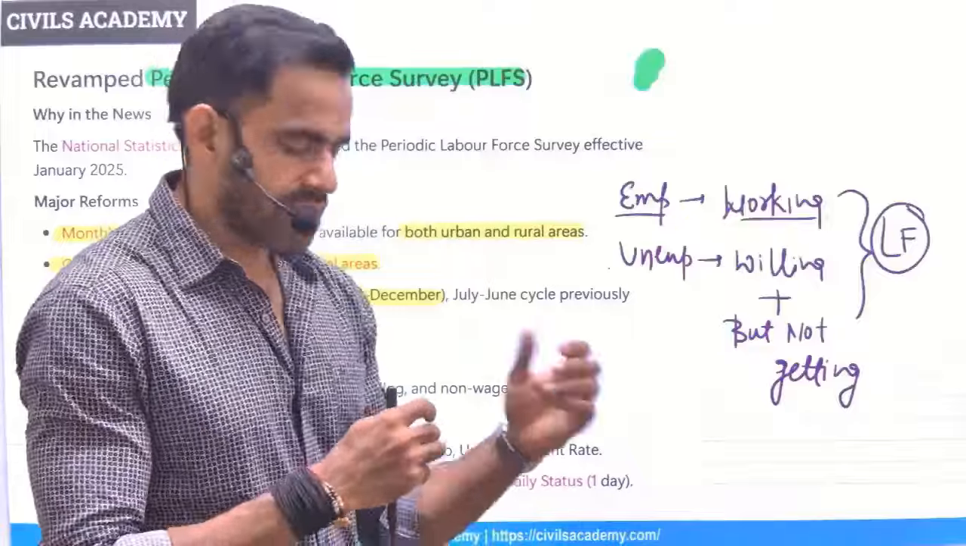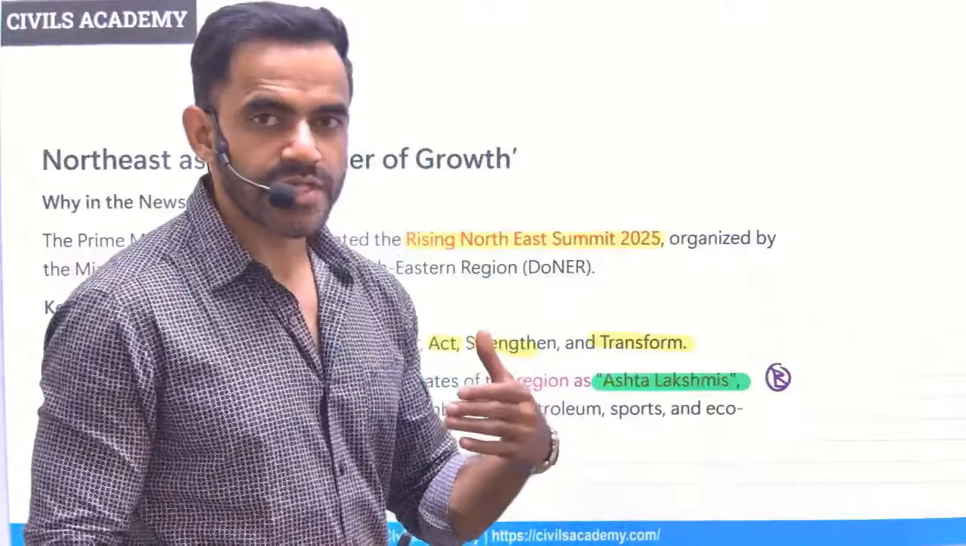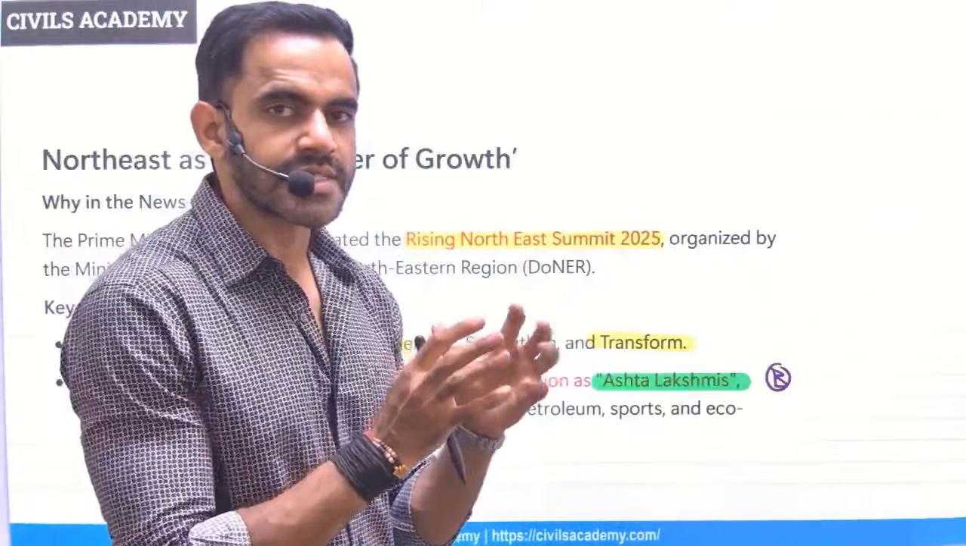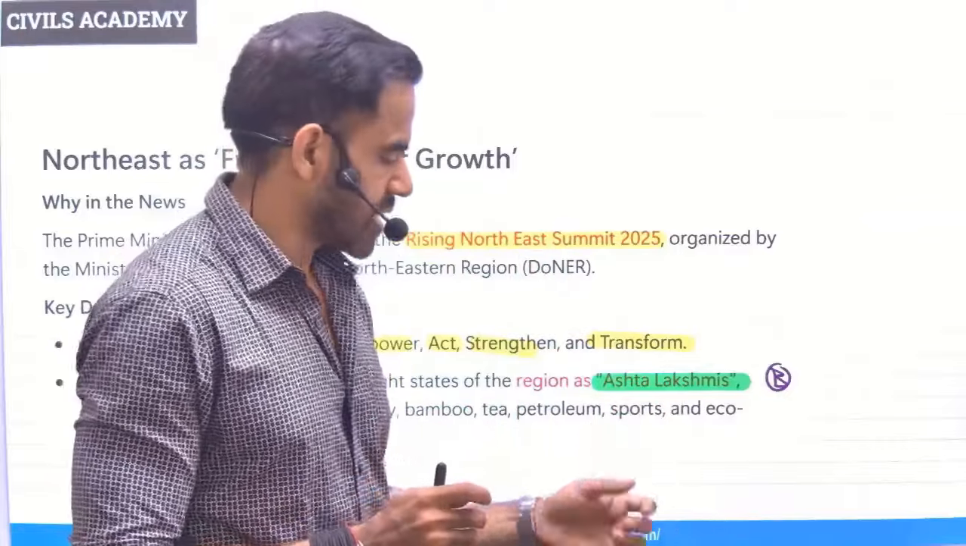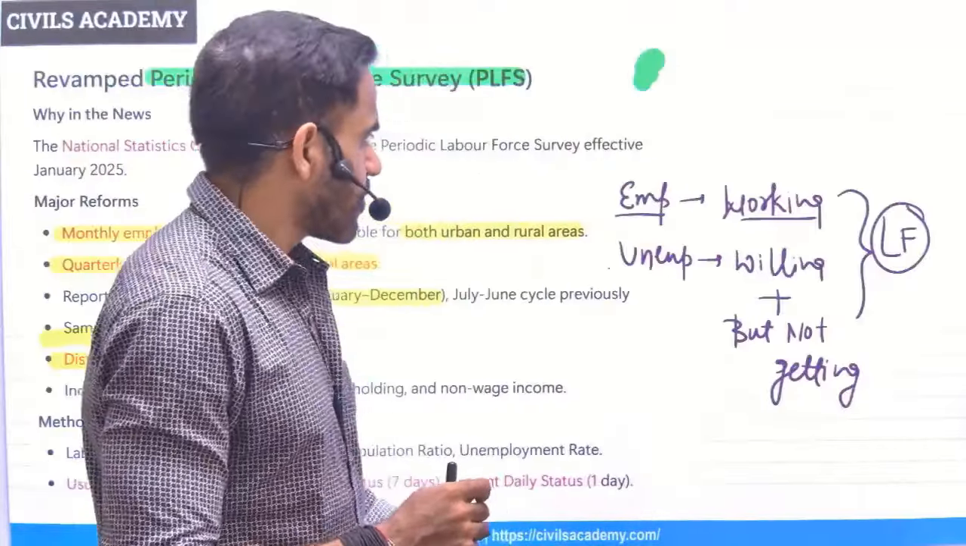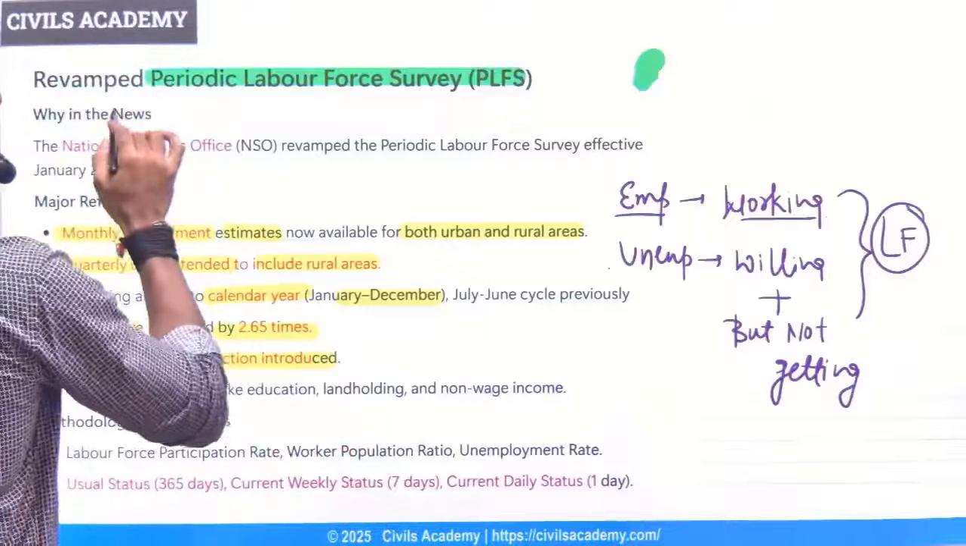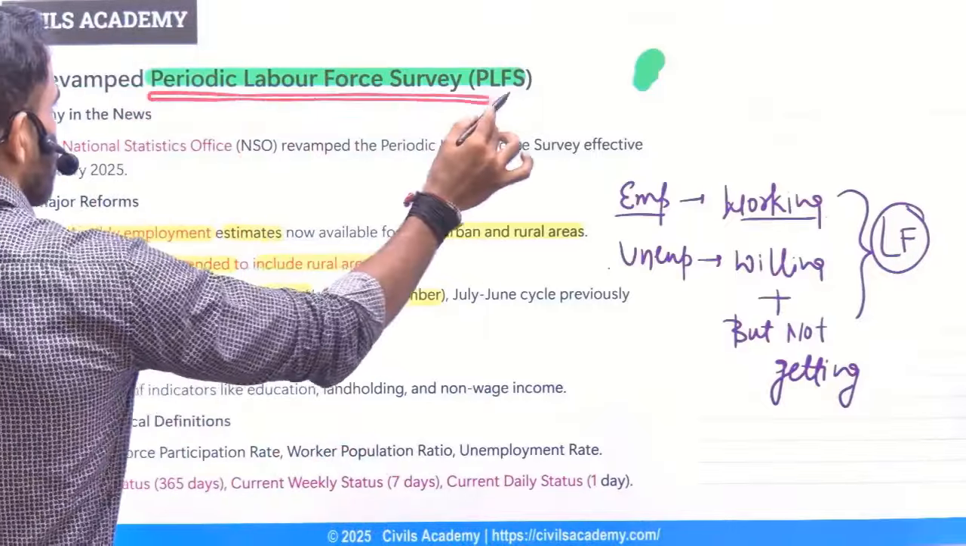Now, why this? Just a second. Why this reference of Lakshmi? Because these are referred as 7 sisters, 7 plus 1 sisters. So that's why. One more thing. Next topic is this Periodic Labour Force Survey.